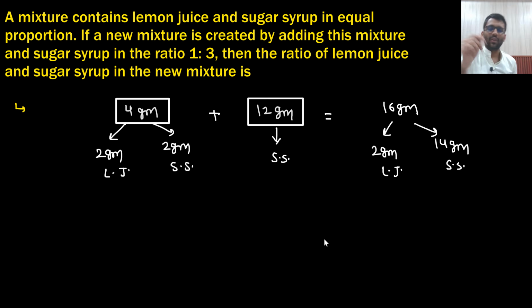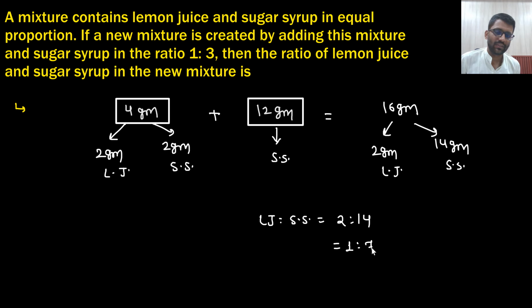Now what they are asking is the ratio of lemon juice to sugar syrup, that would be 2:14. So that is 1:7. That's it. This is the answer. Very, very easy question.